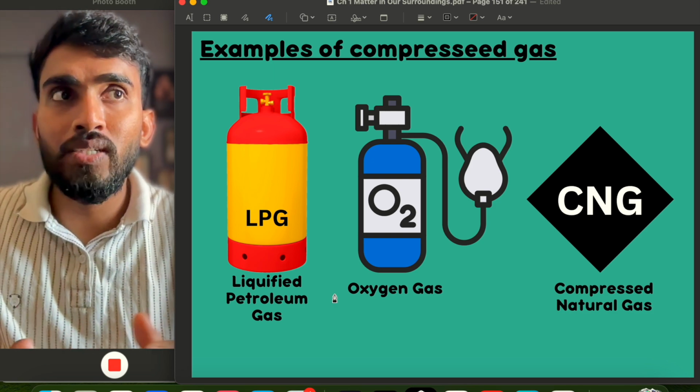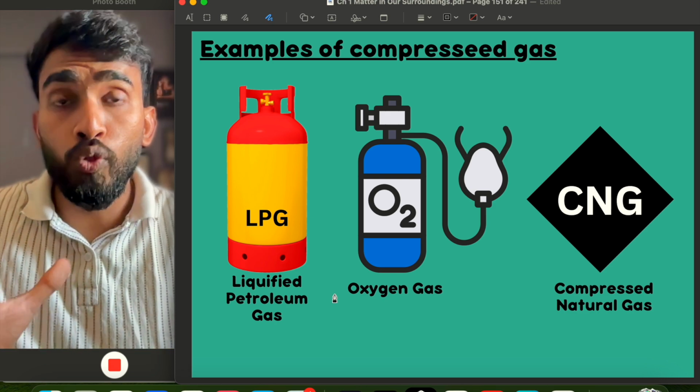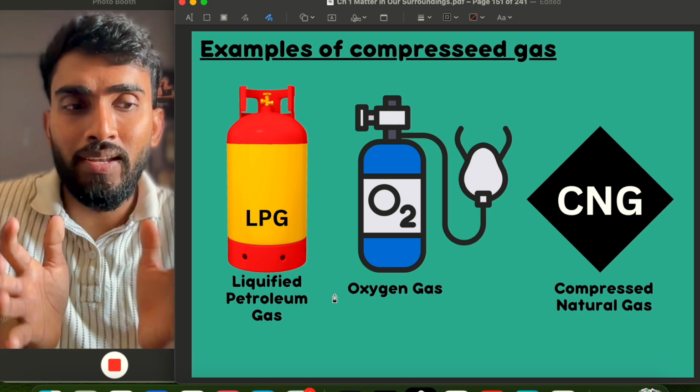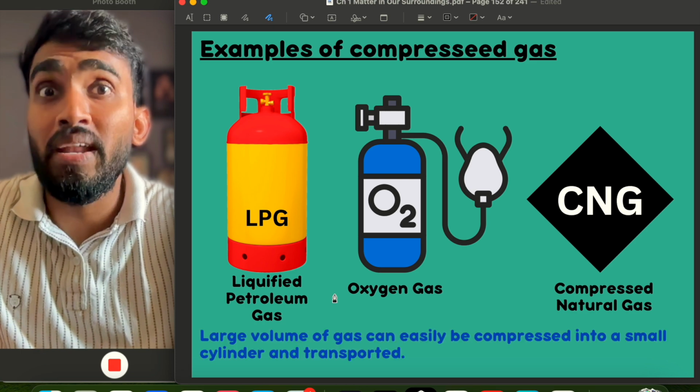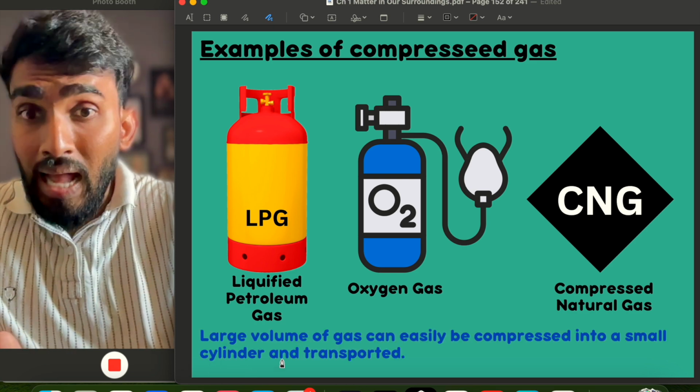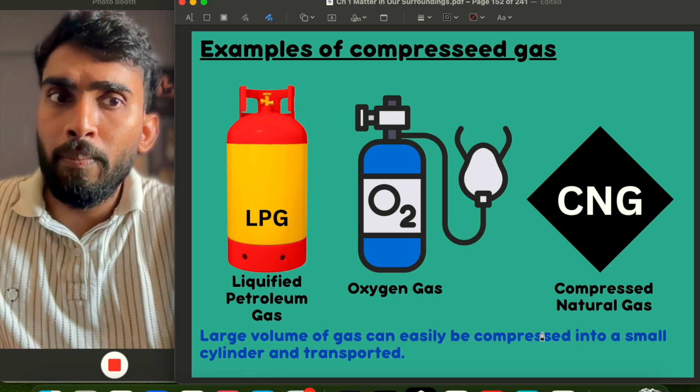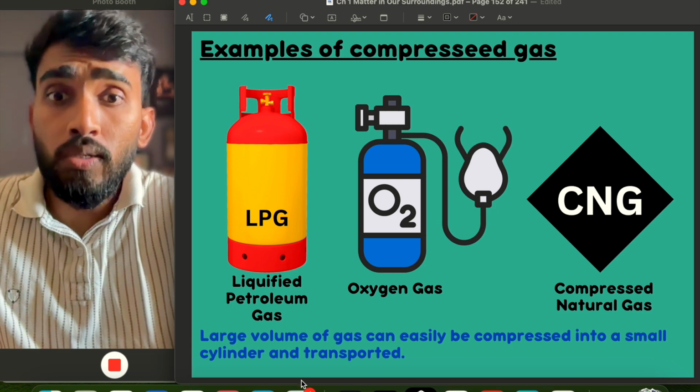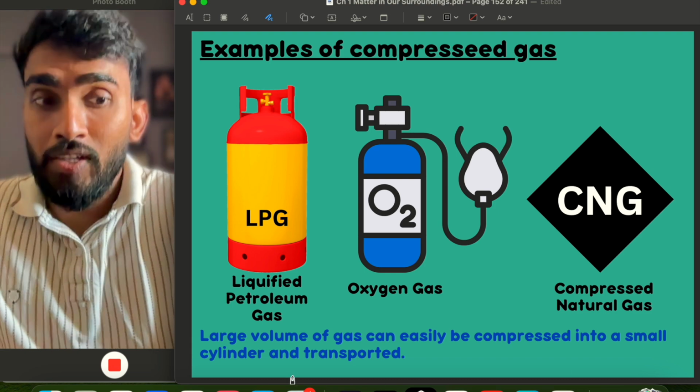By compressing gas, we can actually store a large volume of gas in a very compact space. That is the benefit of storing gas. So a large volume of gas can easily be compressed into a small cylinder and can easily be transported.